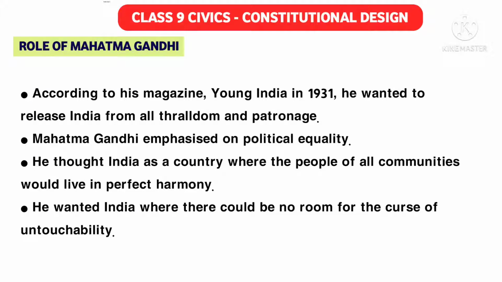According to his magazine Young India in 1931, Mahatma Gandhi wanted to release India from all thraldom and patronage. He emphasized political equality. Mahatma Gandhi thought of India as a country where the people of all communities, all castes and all religions would live together in perfect harmony. He wanted an India where there could be no room for the curse of untouchability. The untouchability system was also abolished later on. Women enjoyed the same rights as men, and slowly everything was maintained in the constitution. So this is the contribution of Mahatma Gandhi in the Indian Constitution.